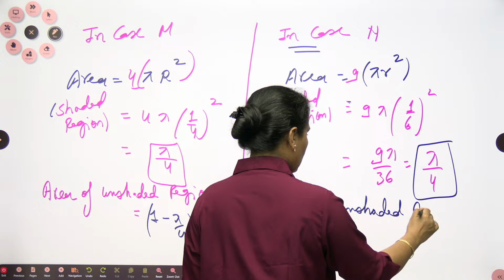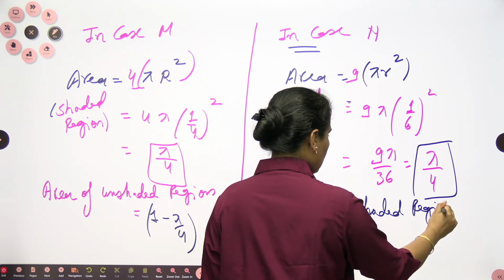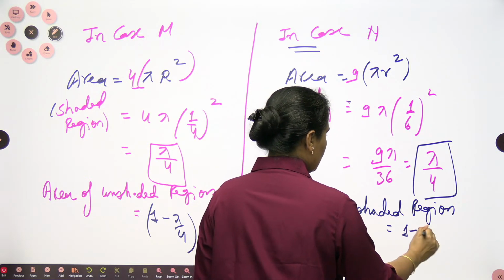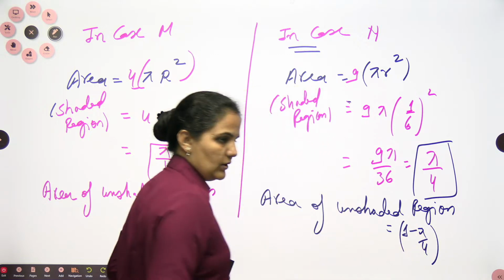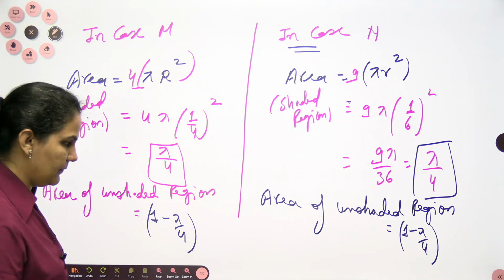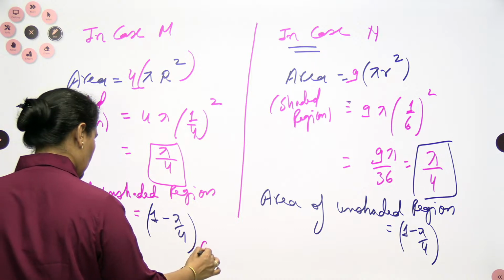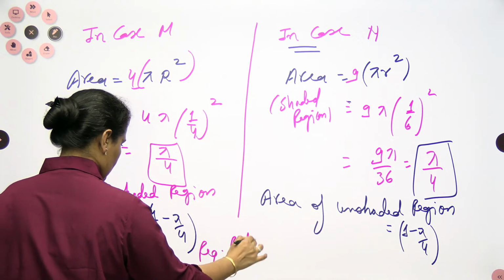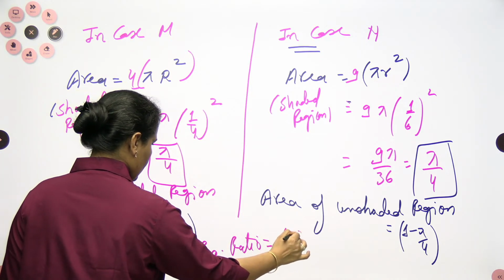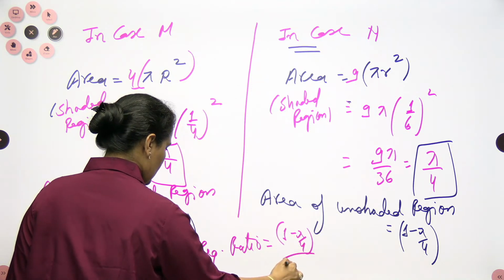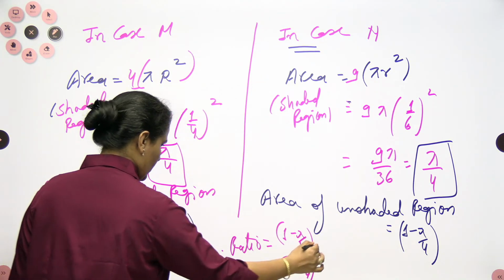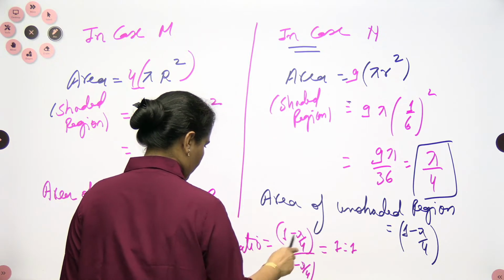And if you are looking for the ratio, when you divide, the ratio will be 1:1. So the required ratio should be 1 minus pi by 4 divided by 1 minus pi by 4. That is 1:1.